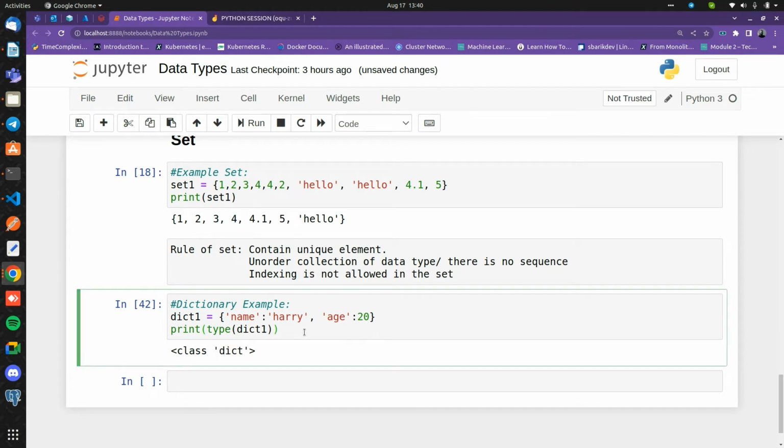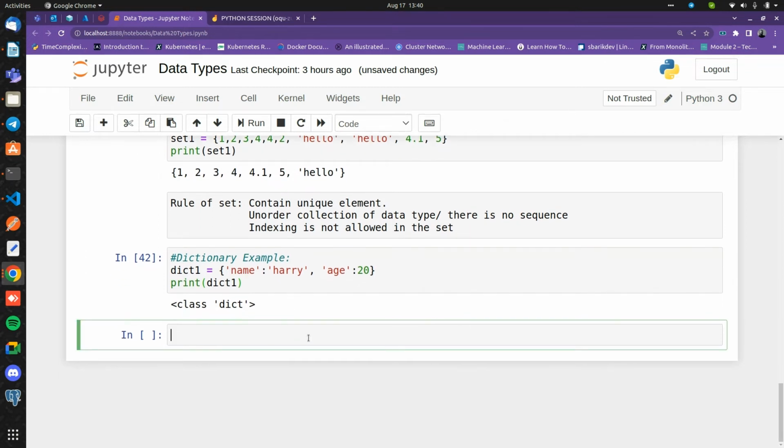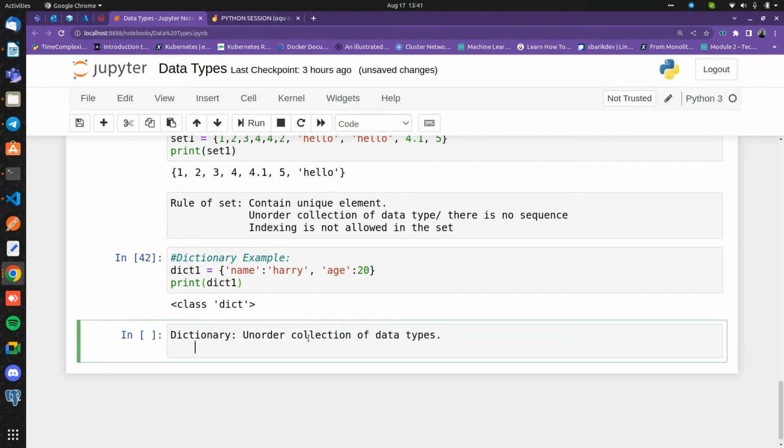I can also call a specific value. So, as I told you, the definition of dictionary: this is an unordered collection of data types. The second thing is that there are objects as key and value pairs.